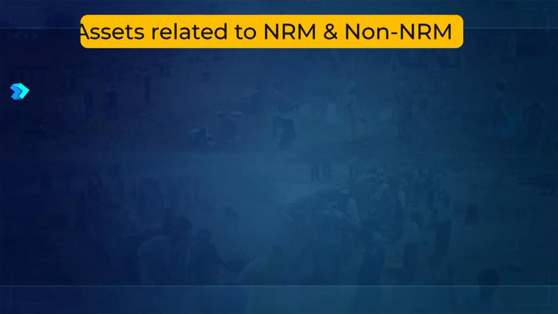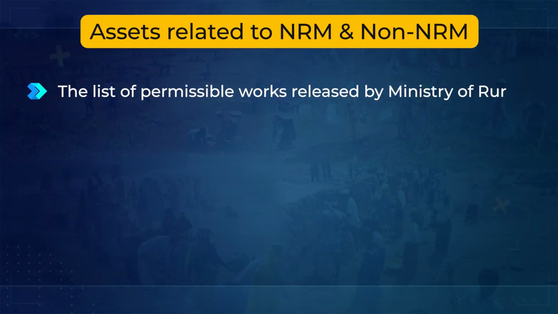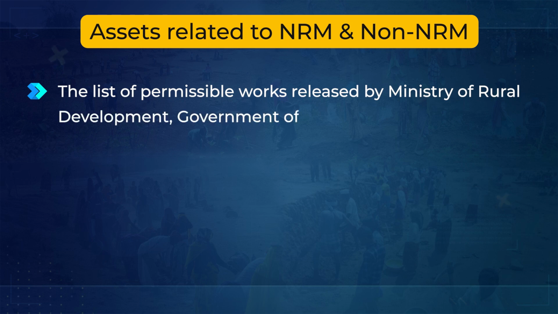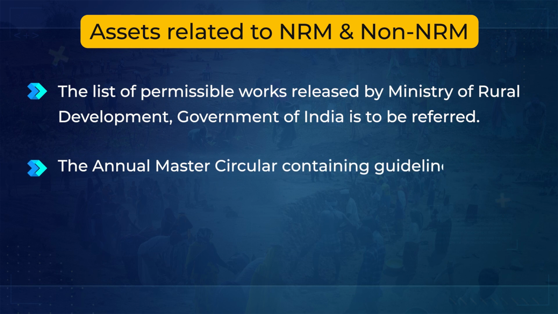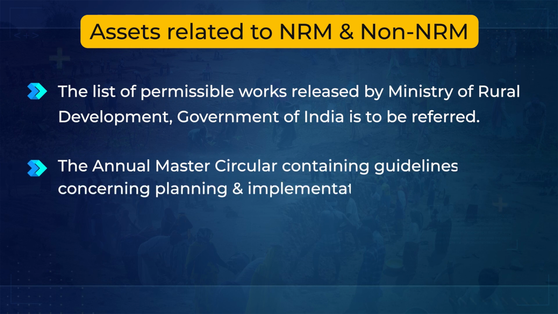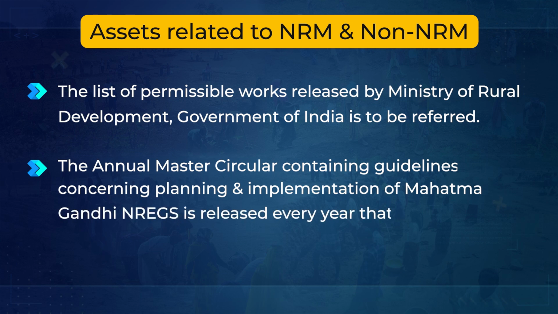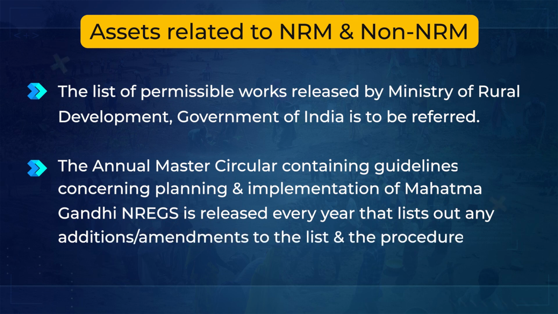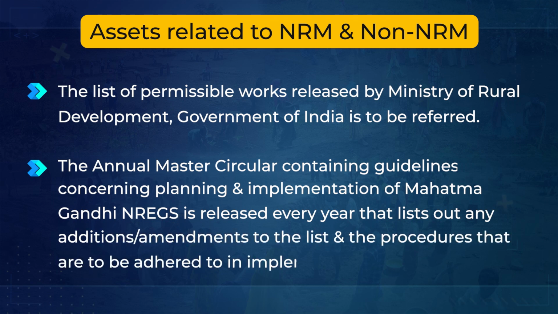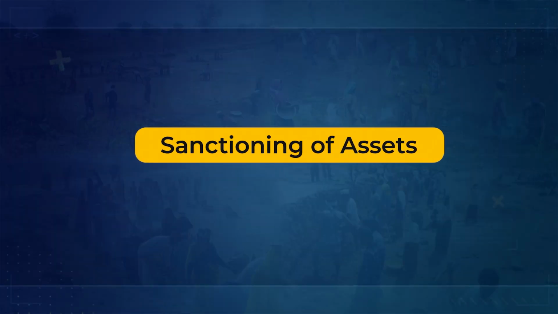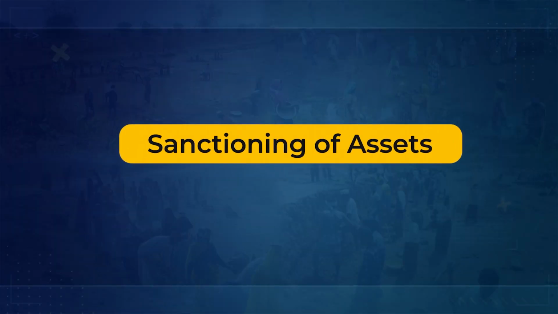For identification of assets related to natural resource management and non-natural resource management, the list of permissible works released by the Ministry of Rural Development, Government of India, is to be referred to. The annual Master Circular containing guidelines concerning the planning and implementation of Mahatma Gandhi NREGS is released every year. It lists out any additions or amendments to the list and the procedures that are to be adhered to in the implementation. Now, let us discuss the process of sanctioning of the assets.